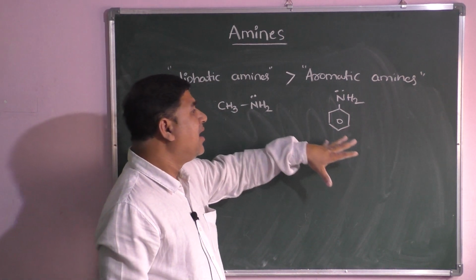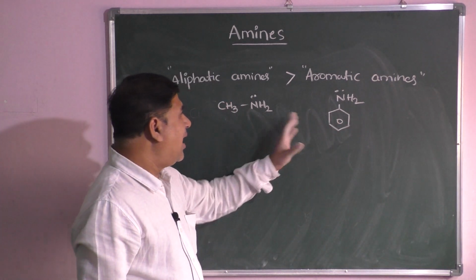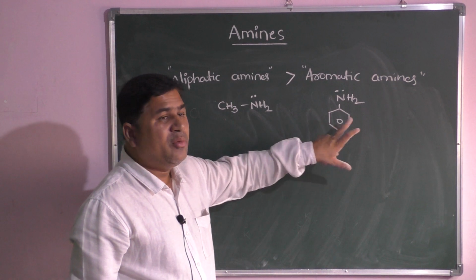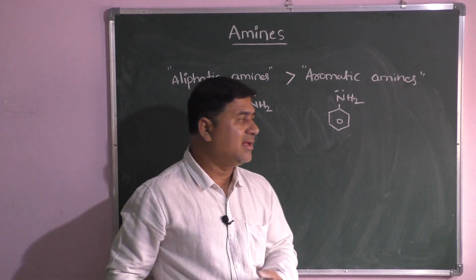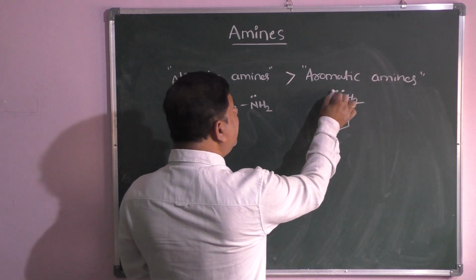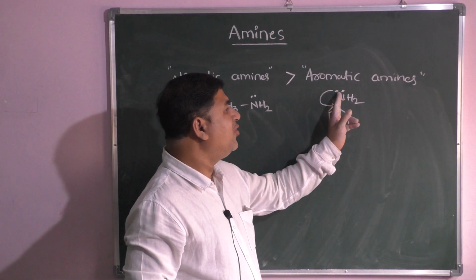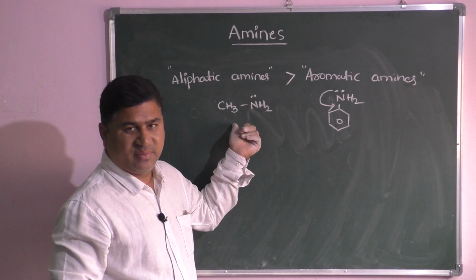The reason is, when they dissolve in water, an ammonium ion will be formed in aniline, and that ammonium ion can be conjugated with the ring, or the lone pair present in aniline will be involved in resonance with this benzene ring. So the liberation of lone pair is too difficult compared to the aliphatic amines.